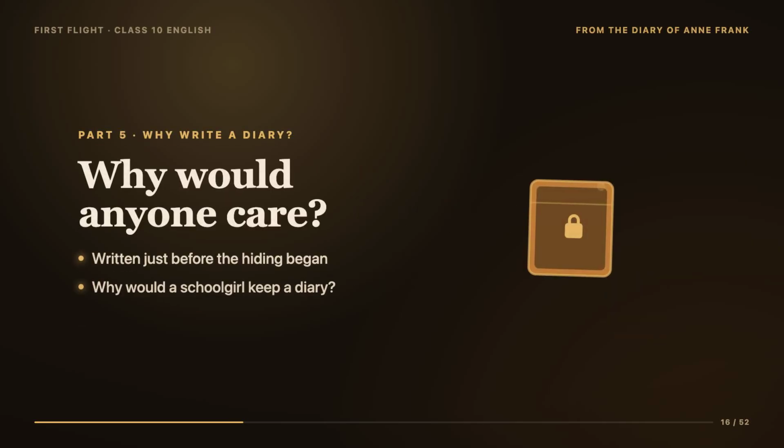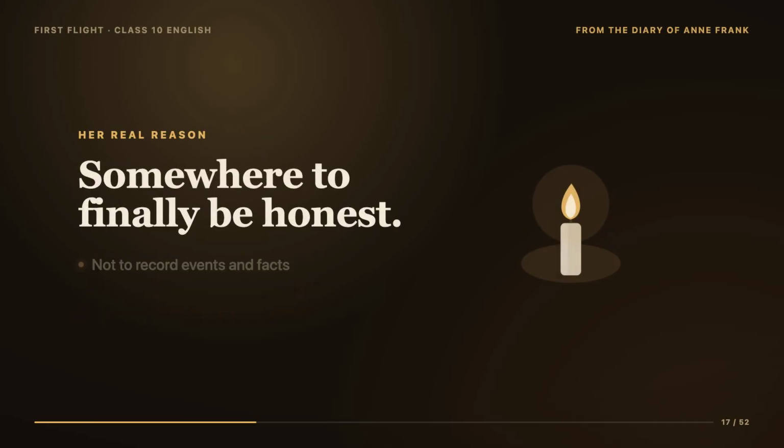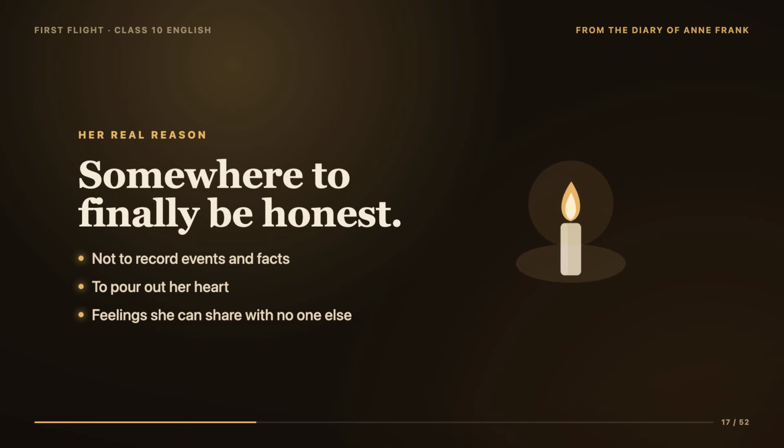The chapter you study is taken from the early part of the diary, written around the time just before the family went into hiding, and it opens with Anne thinking about a strange feeling. She wonders why she, a 13-year-old girl, is even bothering to write a diary. She feels that neither she nor anyone else would be interested in the everyday thoughts of a schoolgirl. It seems a bit silly to her. But then she explains her real reason, and it is one of the most touching ideas in the whole chapter.